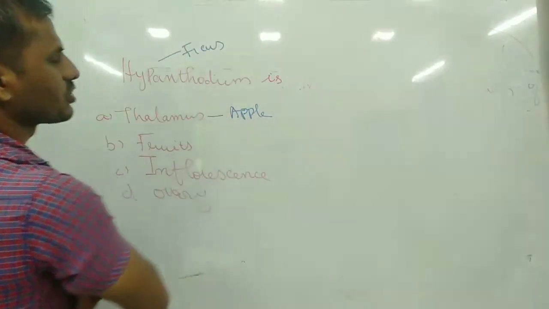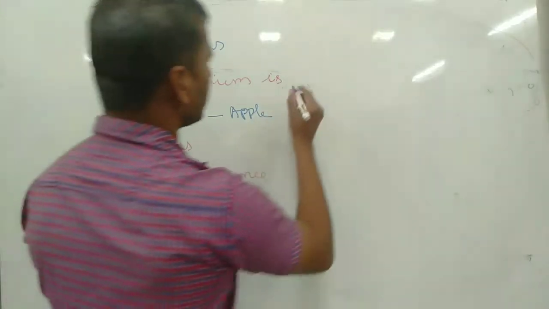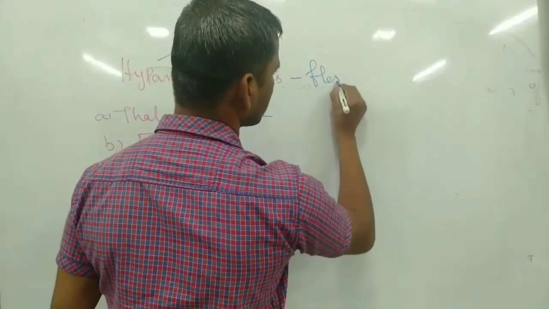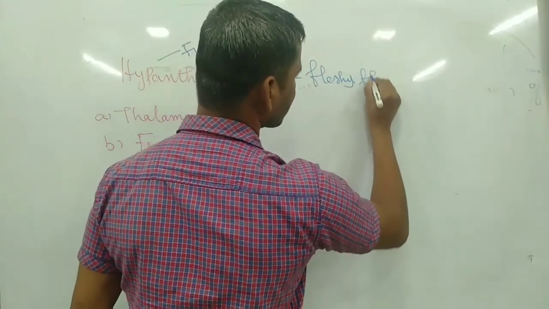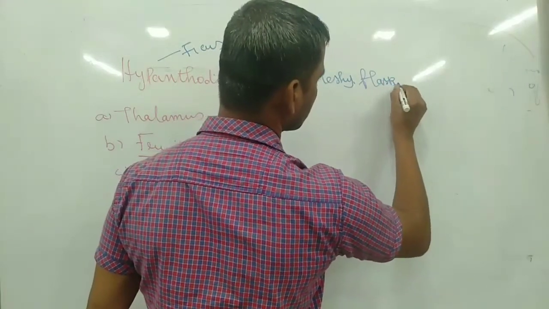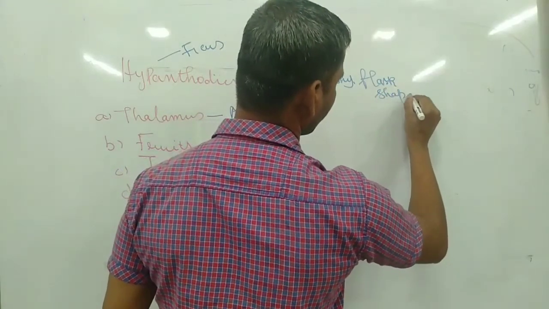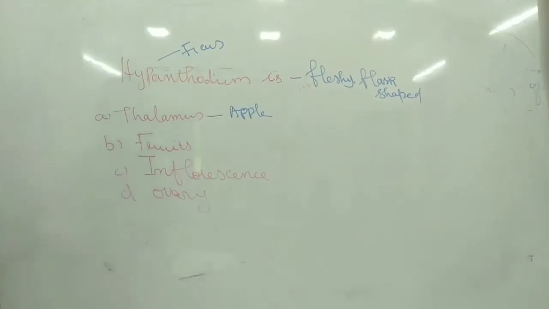Hypanthodium is a fleshy, flask-shaped inflorescence, very common in the ficus plant.